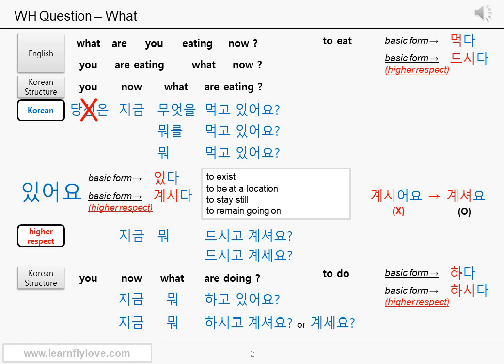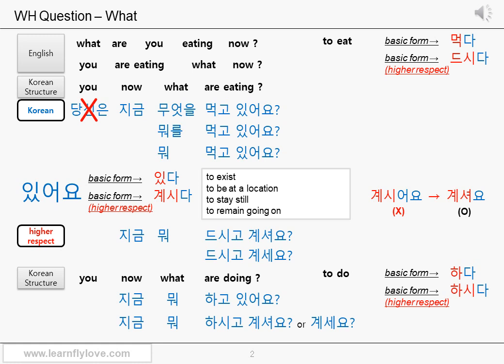More naturally sound, 무엇을. Are eating. The present continuous form of the basic form, 먹다, with the honorific suffix 요, is 먹고 있어요. It's a question, so let's make a rising tone. 먹고 있어요? 지금 무엇을 먹고 있어요?